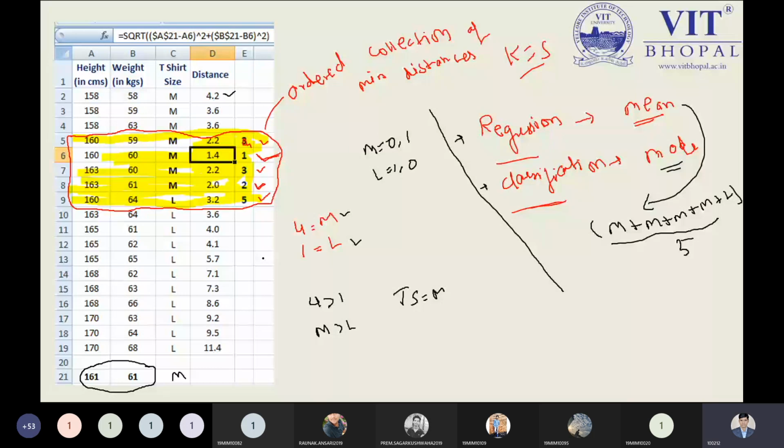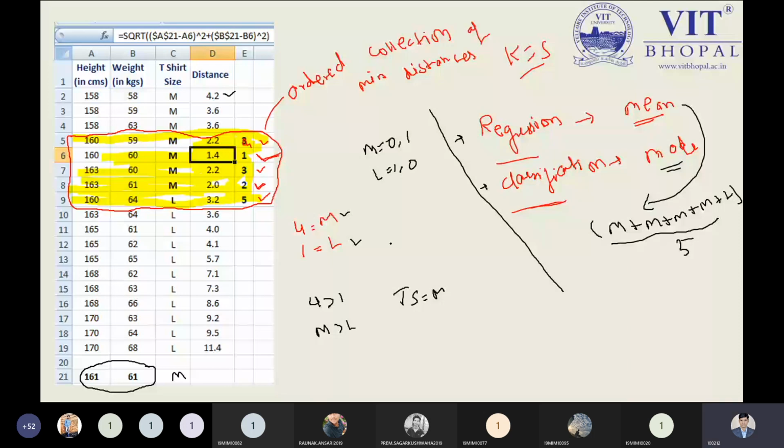Sir, I have a question. Sir, we have non-numerical data. What will happen when we have non-numerical data? No problem. We need to calculate how many times 0 is coming and how many times 1 is coming.